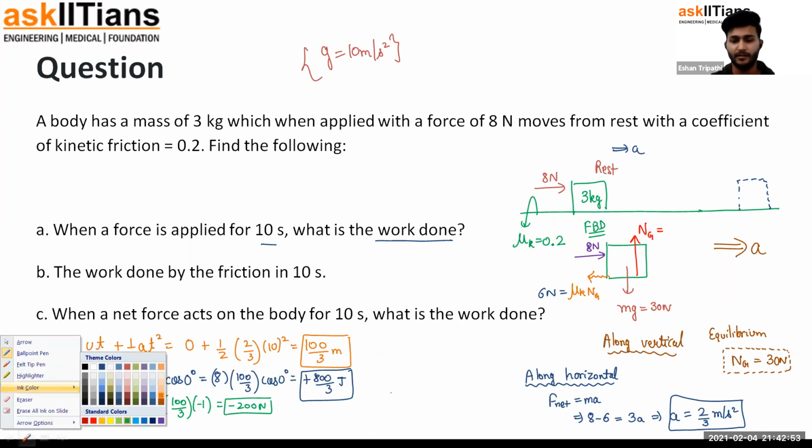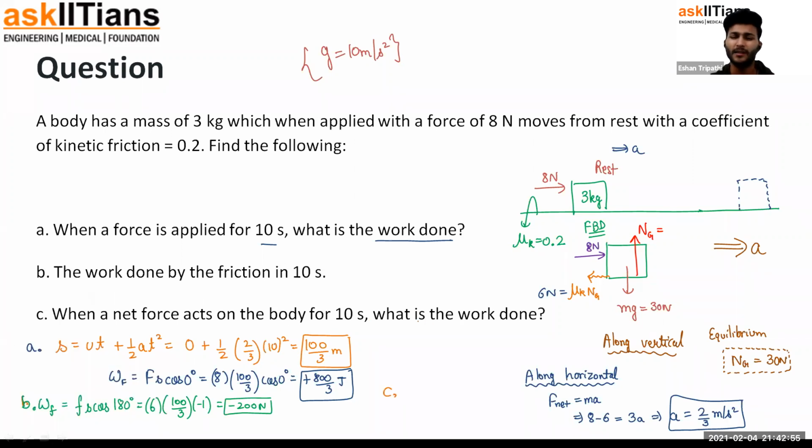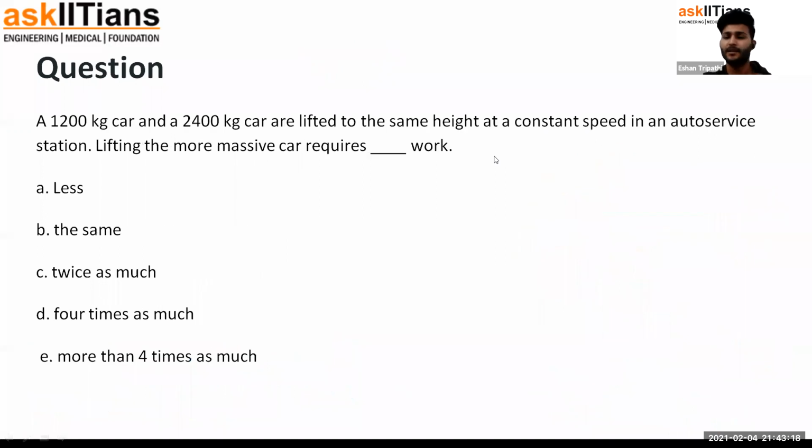And then the last question is, what is the net work done? So guys, net work done in this case would be the sum of these: the work done by capital F plus work done by friction small f. That is 800 by 3 minus 200. That is 200 by 3 joules positive. So net work done is this. So that's how this question goes. After this, we can move to the next question also.